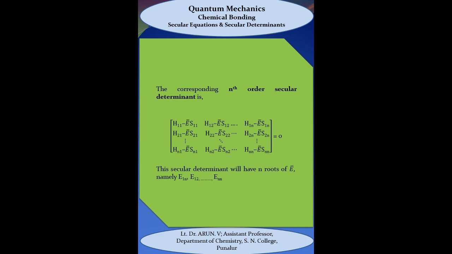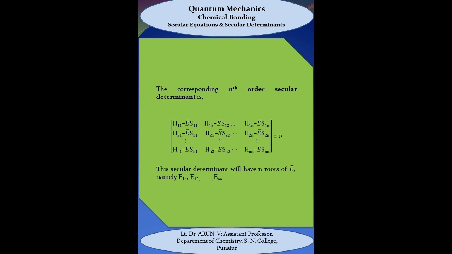The nth order secular determinant is given by the determinant of H11 minus ES11, H12 minus ES12, etc. up to H1n minus ES1n, H21 minus ES21, H22 minus ES22, etc. up to H2n minus ES2n.